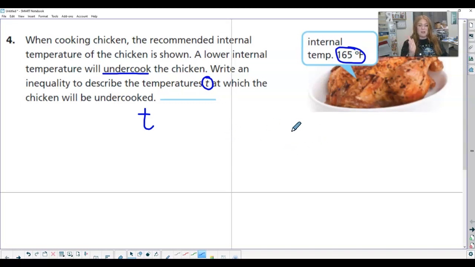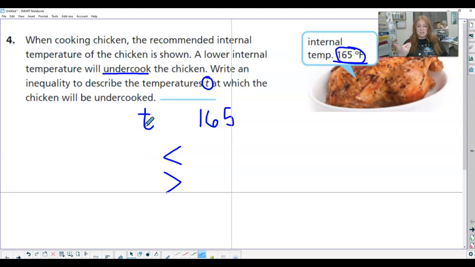And now I need to start thinking about this. So if I cook the chicken to 165 degrees, is that undercooked? No. So it's not going to equal 165. So I know I'm comparing it to 165, and it's not going to have that line here. It's not going to have that equals mark. So now I've got to decide, is my sign going to go this way or this way?